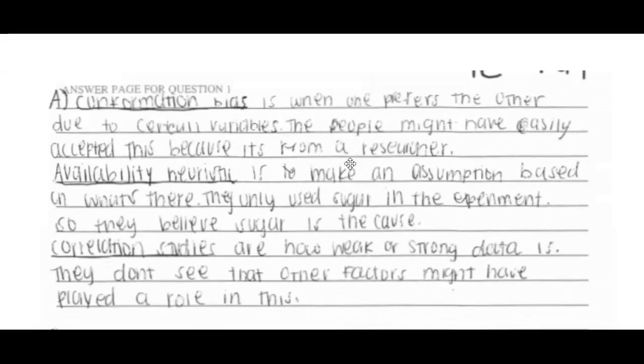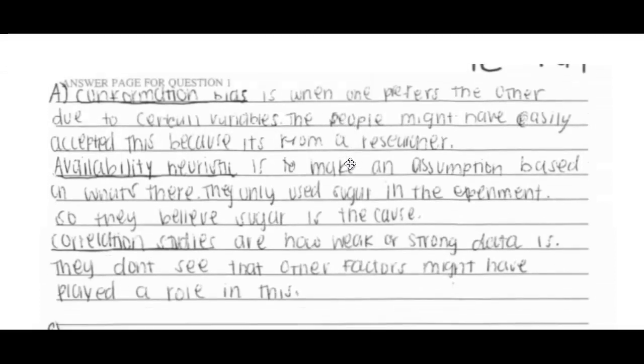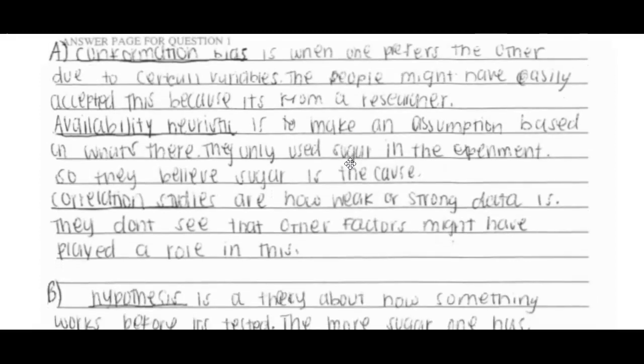Lastly, okay. So confirmation bias is one prefers the other due to certain variables. The people might have easily accepted this because it is from a researcher. That is false. That has nothing to do, again, with confirmation bias. Availability heuristic is to make an assumption based on what's there.